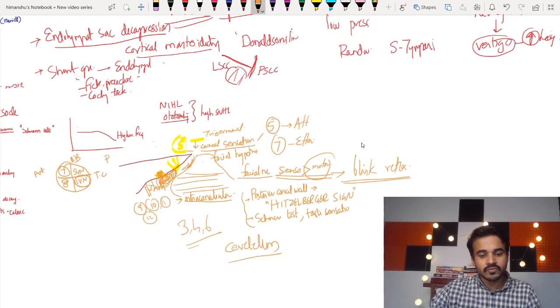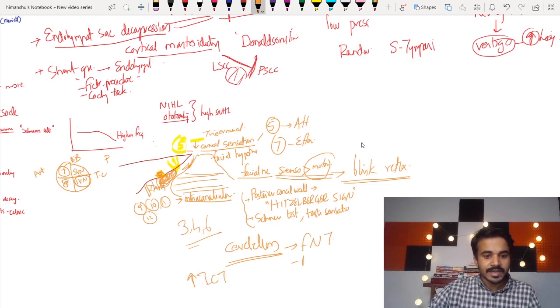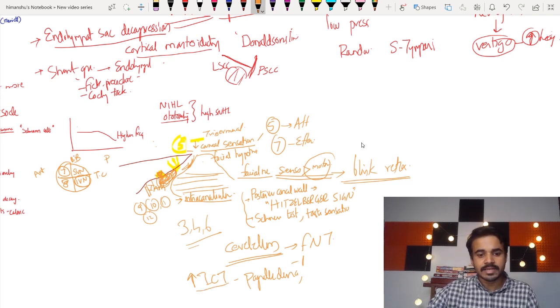What are the tests you do for cerebellar examination? Yes, finger nose test, dysdiadochokinesia, heel knee test. These tests all can be done. Okay. Again, if the tumor increases, the patient can have intracranial hypertension, where the patient can have photophobia, you can have papilledema, severe nausea, severe vomiting, all signs of intracranial hypertension.